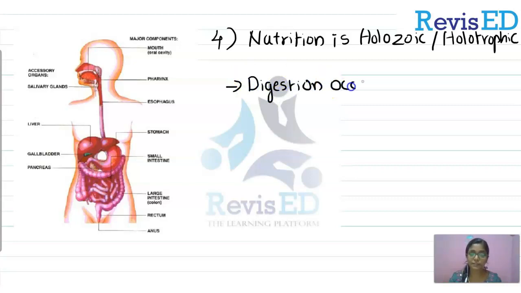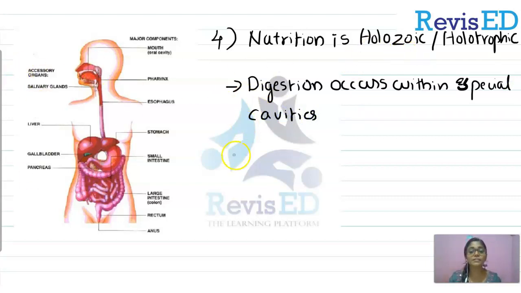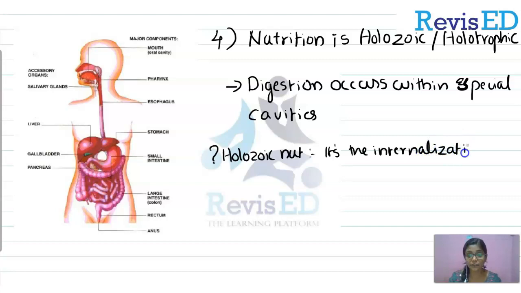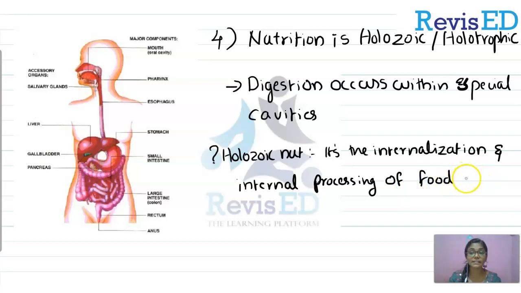They will discuss, and the sub point is digestion occurs internally or within special cavities of the body. Okay, so nutrition is holozoic and digestion occurs within the special cavities of our body. Okay, what is holozoic nutrition? Let's check. It is the internalization of food particles through mouth, okay, and they are ingested or digested internally.